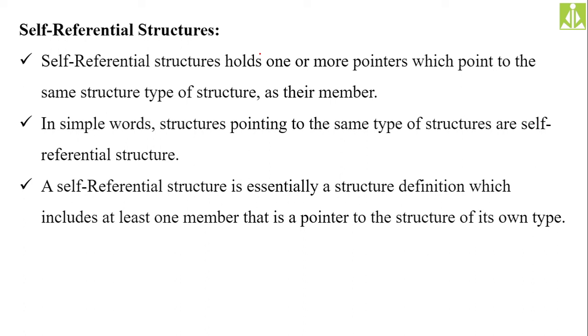Before the idea of self-referential structures, we have already seen pointer to structure. Inside a structure, we are storing different fields. If you create a variable of that structure, using the dot operator you can access the internal fields. If you create a pointer to that structure, using the arrow operator, because we said indirect selection, you can access the internal elements of the structure. This we have discussed in structures up to the pointers to structure concept.